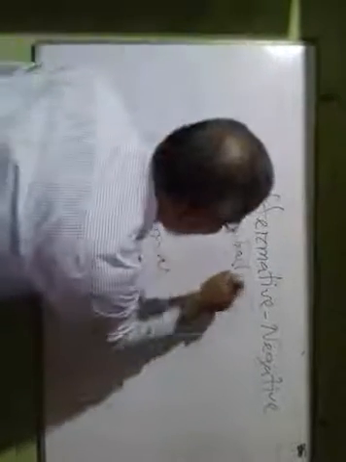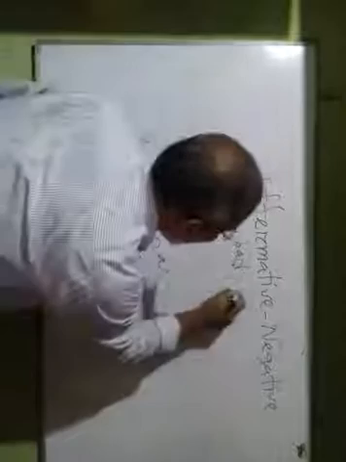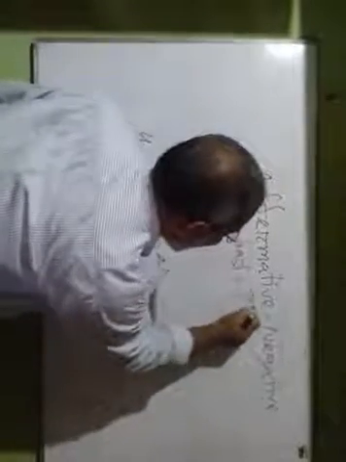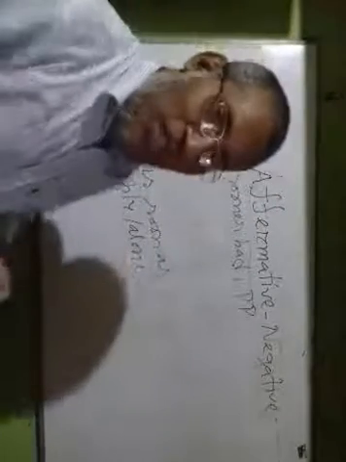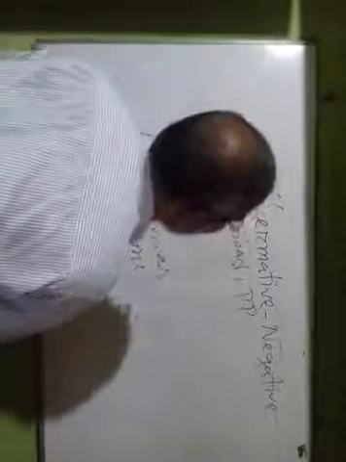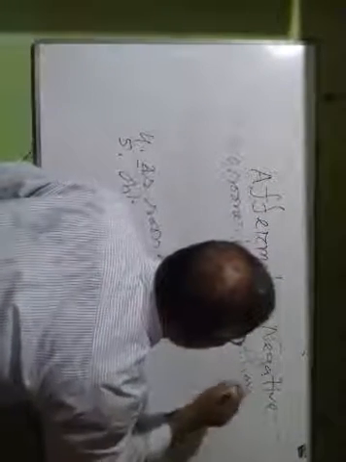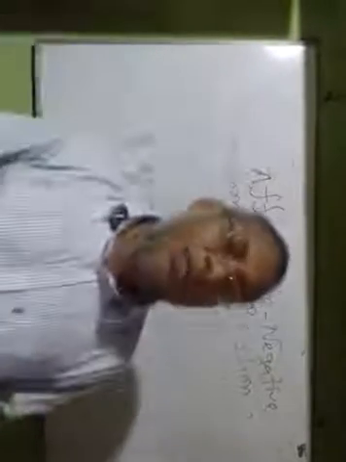Then the past participle form of the verb in the sentence with as soon as. Then we have to use then in lieu of comma. In lieu of comma, we will use then. Then it will be changed into negative. My dear student, I would like to explain it. If there is as soon as in affirmative form, what will be the negative form?